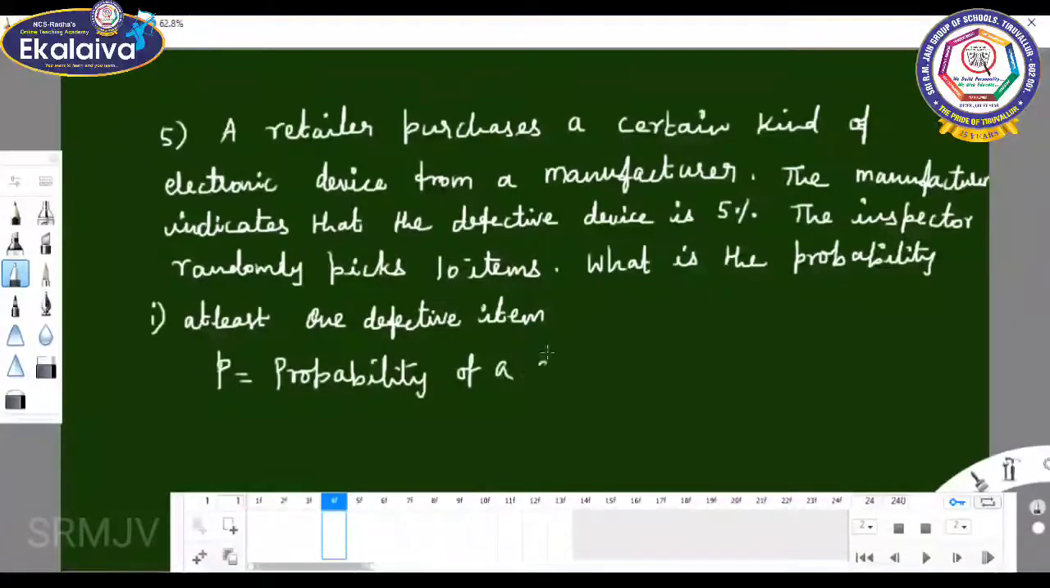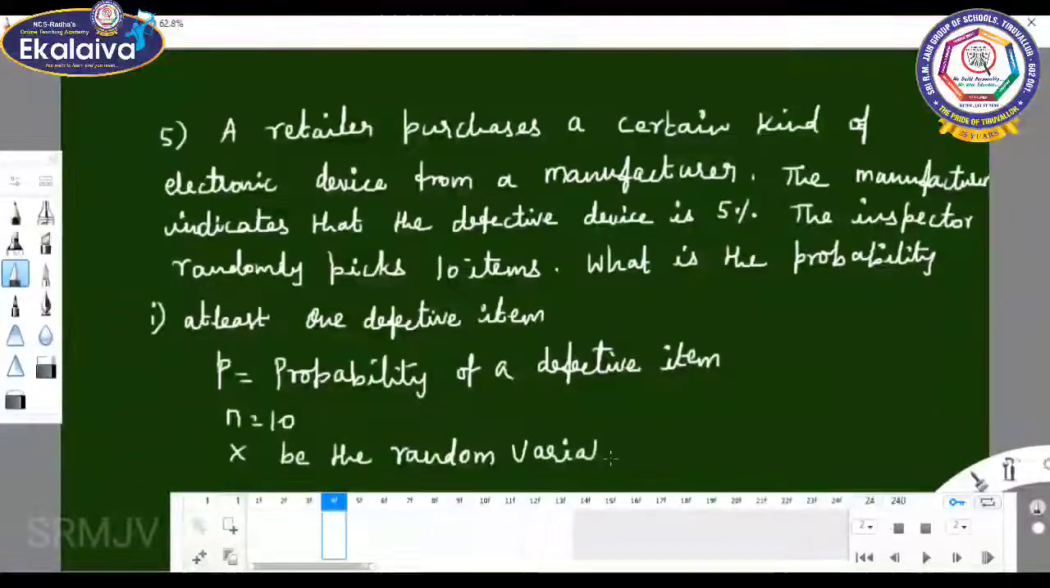P is equal to the probability of a defective item, and n equals 10. Let capital X be the random variable, which denotes the number of defective items.